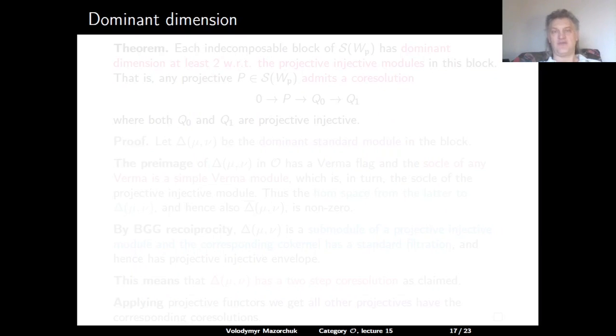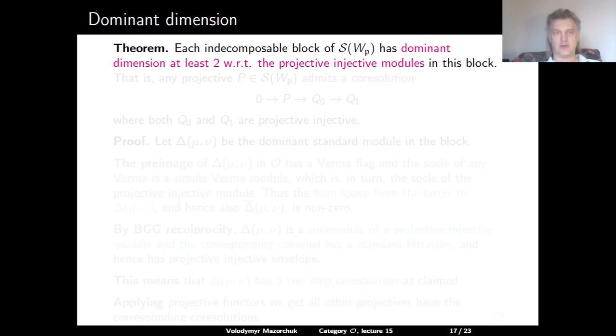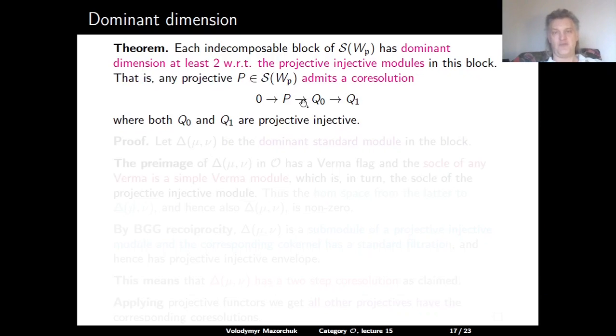We also have, similarly to category O, the property of dominant dimension of the block. So each indecomposable block of the S subcategory in O has dominant dimension at least 2 with respect to the projective-injective module in this block. In other words, any projective module in the block admits a 2-step co-resolution by projective-injective modules.